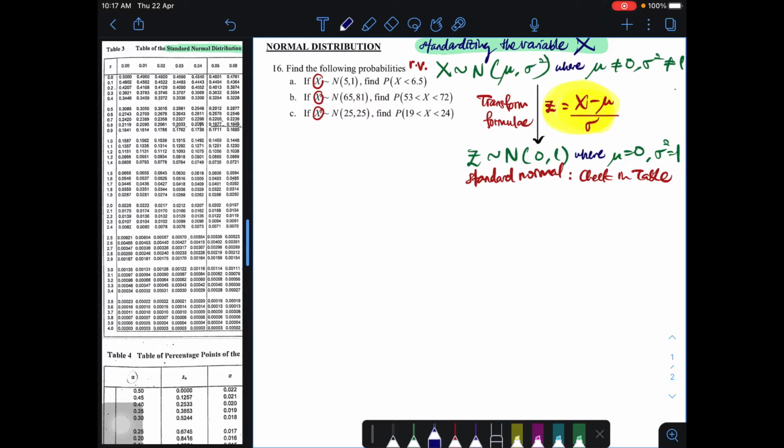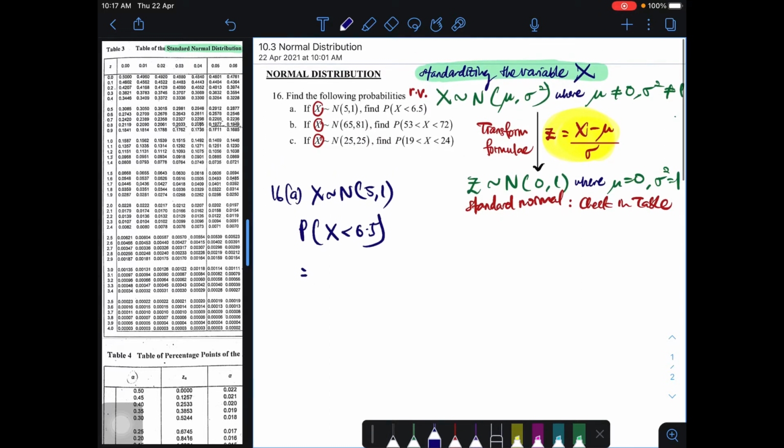So in 16a here, let's solve it. You have this random variable normally distributed having mean 5 and variance 1, and you have to solve the probability of x less than 6.5. I like to be specific: this is x, where x is normally distributed with a mean and variance that are not 0 and 1. This one might be 1, but this is not 0.